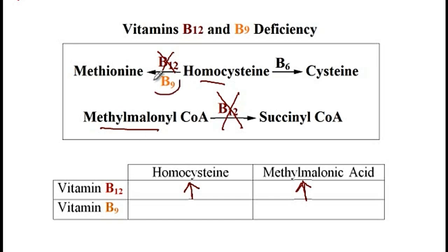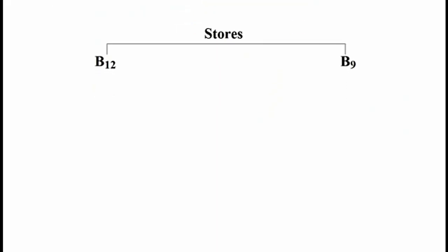With vitamin B9 deficiency, on the other hand, only homocysteine levels will increase, but the methylmalonic acid levels would be normal. Now, the stores of B12 and B9 can last for some time. With B12, it lasts about 3 years, while with B9, it can quickly get depleted, and as little as 3 months of deficiency in the supply of vitamin B9 can cause folate deficiency.